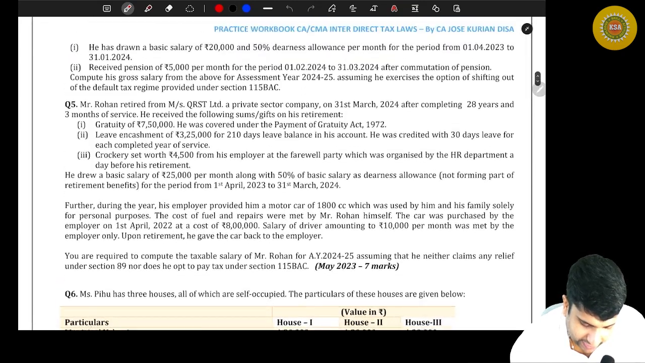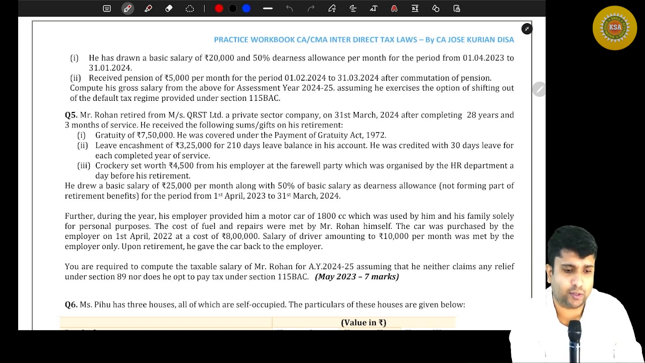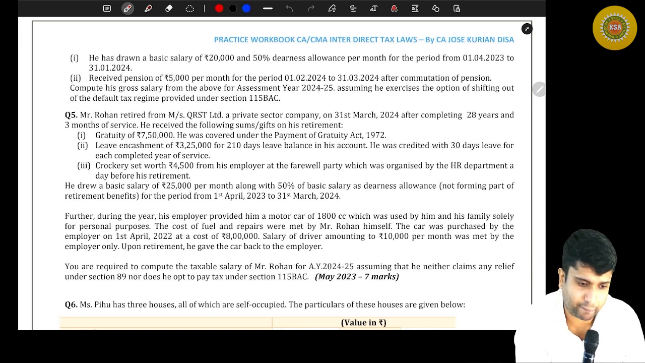Paid by employee? No need to add it as a part of salary. Okay, paid by employee, don't need to add.